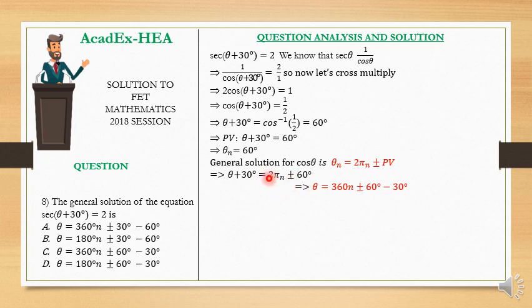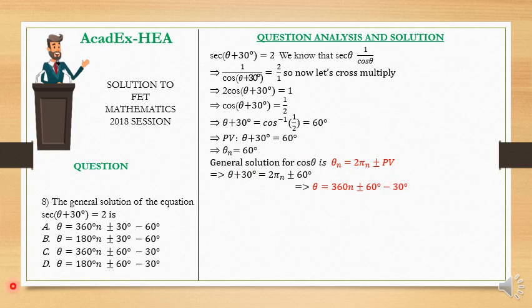So we're simply going to have 2 pi n plus or minus 60 degrees. It becomes 360 n, because pi is already 180 and we have already multiplied by 2 to have 360. So now 360 n plus or minus 60 degrees, then minus this 30 degrees.